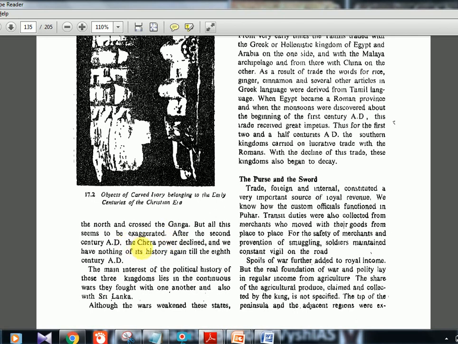After the 2nd century AD, the Chera power declined and we have nothing of its history again till the 8th century AD. So again same thing, in medieval India it will reappear. The main interest of the political history of these 3 kingdoms lies in the continuous wars they fought with one another and also with Sri Lanka. Okay, they were fighting with each other and also to capture Sri Lanka. We saw a king named Karikala who ruled 50 years, not Karikala, it was Elara, the Chola king who ruled for 50 years in Sri Lanka.